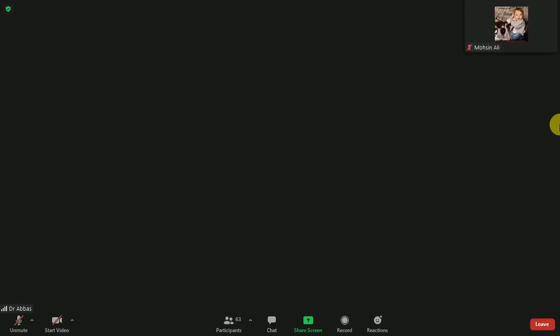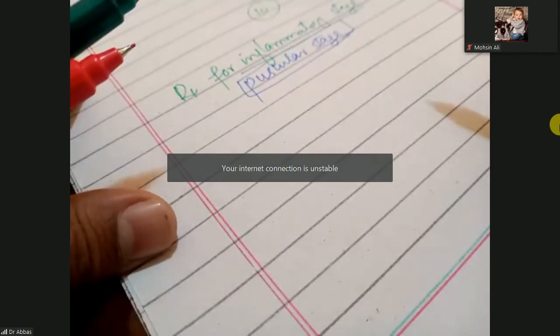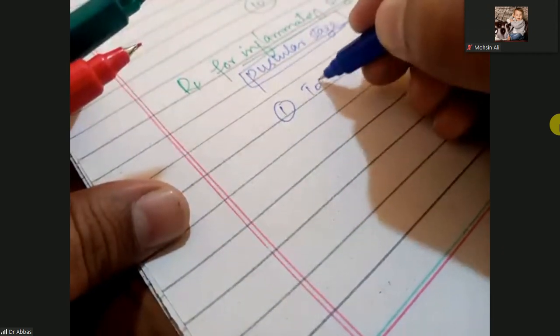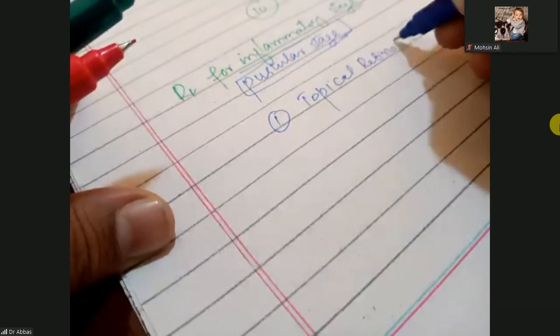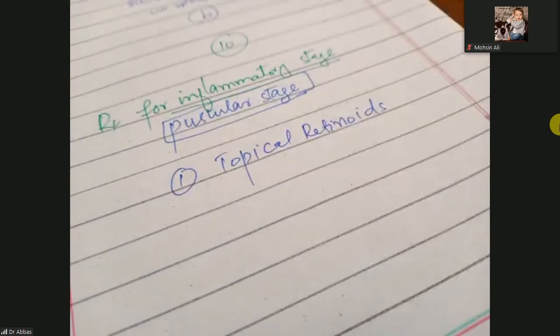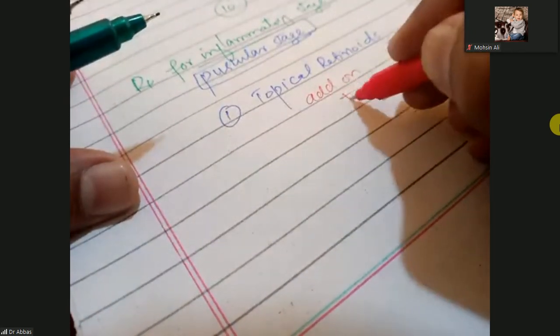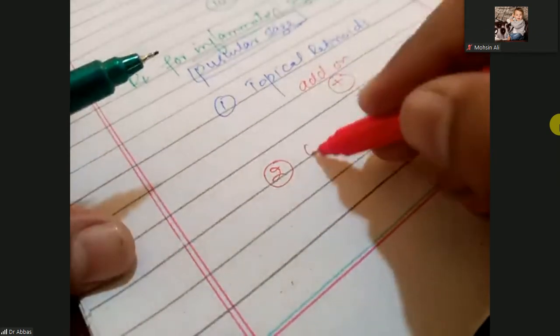So how will you treat these pustules? That is a very dangerous stage. Along with the topical steroids or retinoids, first you will use the topical retinoids, like tretinoin, adapalene. Okay, so you will add on. Add on means you will add other drugs, and that is the oral antibiotics.